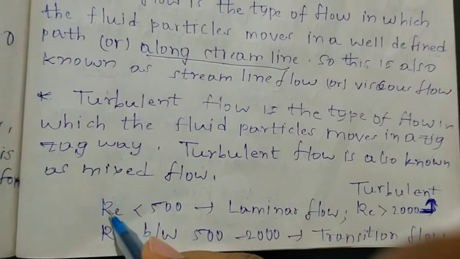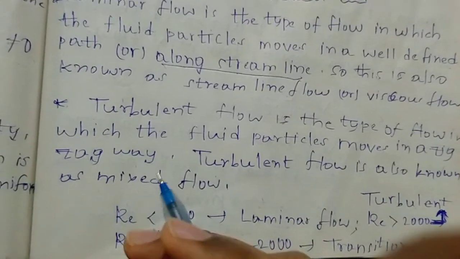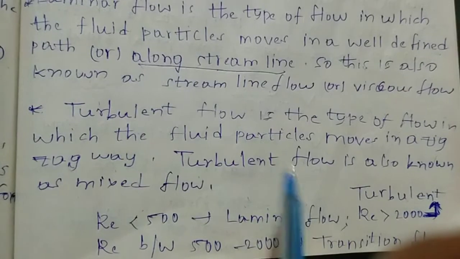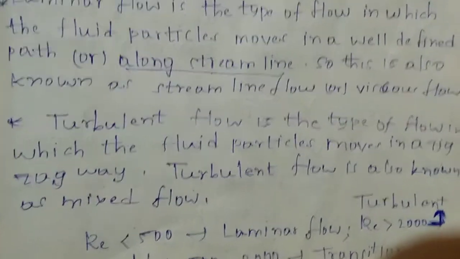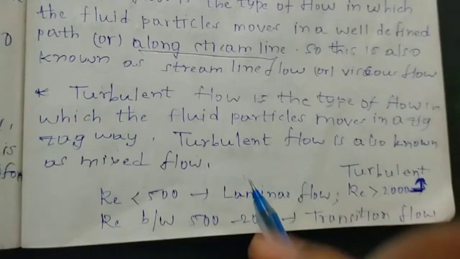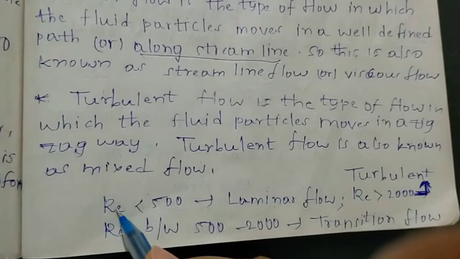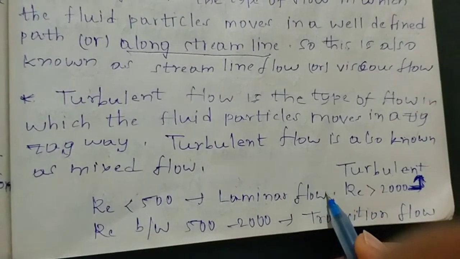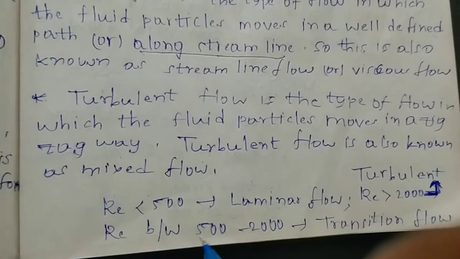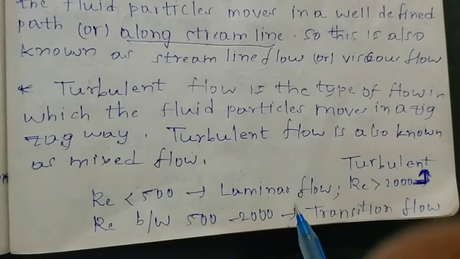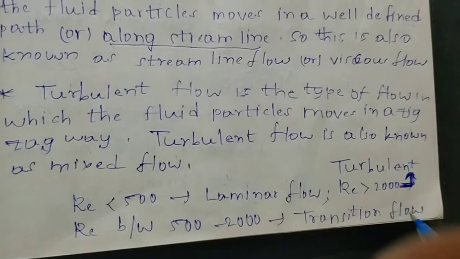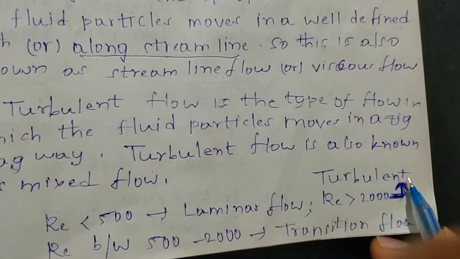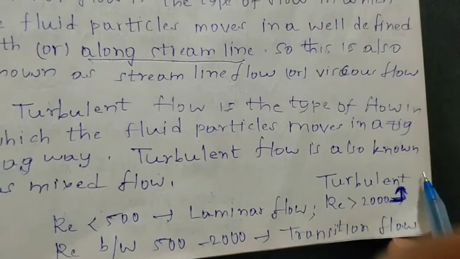If the Reynolds number is less than 500, I have already discussed in the introduction, in the comparison between open channels and pipe flow, then the type of flow is known as laminar flow. If the Reynolds number lies between 500 and 2000, that is known as transition flow. If the Reynolds number is greater than 2000, then the type of flow is known as turbulent flow.